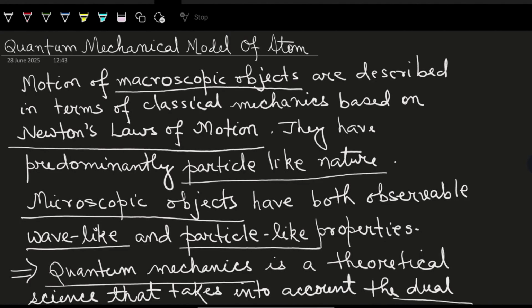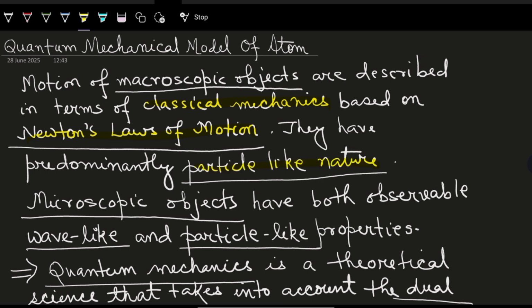Hello all of you. Today's topic is quantum mechanical model of atom. Here, the motion of the macroscopic objects were previously described in terms of classical mechanics, and we know that classical mechanics is based on Newton's laws of motion, and basically they were talking about particle nature.